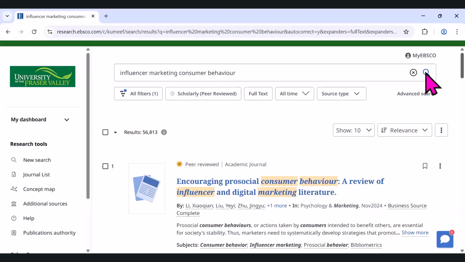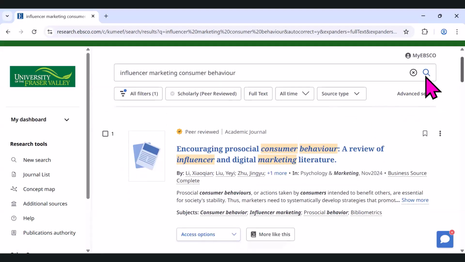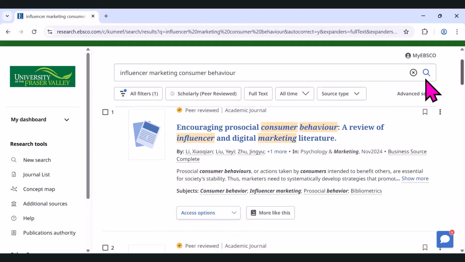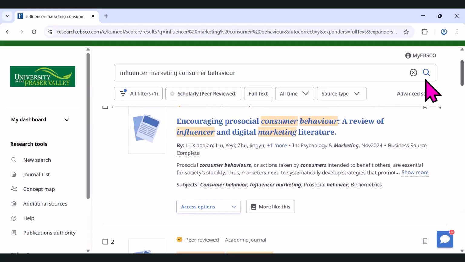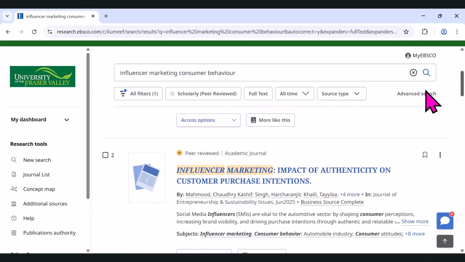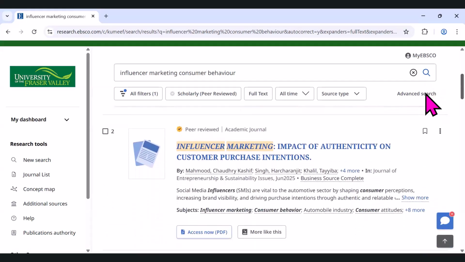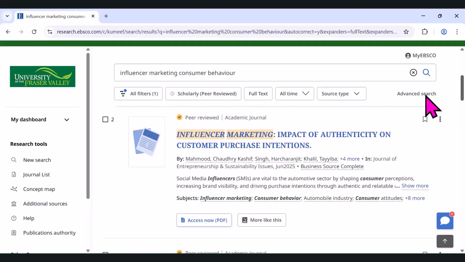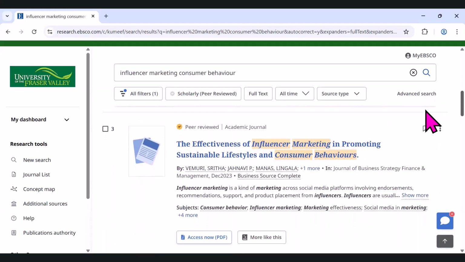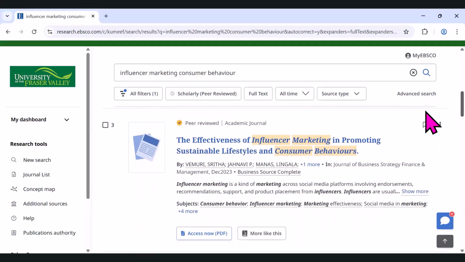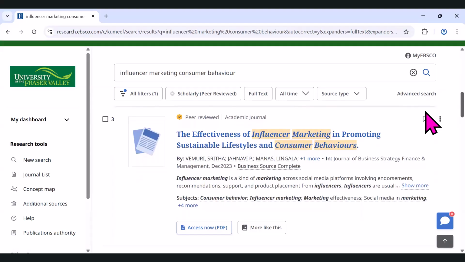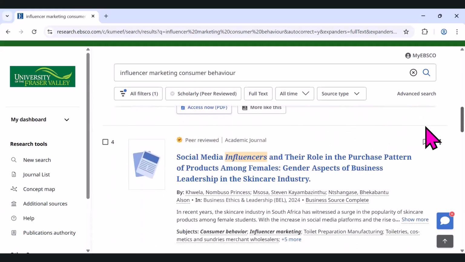So if we take a quick look here, this first one, the title says encouraging pro-social consumer behavior, reviewing the influencer and digital marketing literature. The second one, influencer marketing, the impact of authenticity on customer purchase intentions, influencer marketing, promoting sustainable lifestyles and consumer behavior. How effective is it?